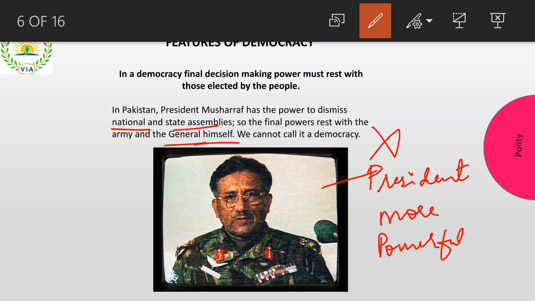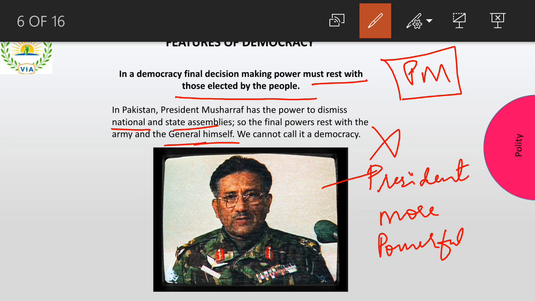So the first important feature of democracy is: in a democracy, the final decision-making power must rest with those elected by the people. That is, if we are electing a prime minister, that person should have all the powers, right? That is the first important feature. So if people are electing someone and that person elected by the people has all the powers, then it is a proper democracy. If we elect somebody and somebody else is ruling the country, it is not democracy, right? So this is the first example that you need to know, right?